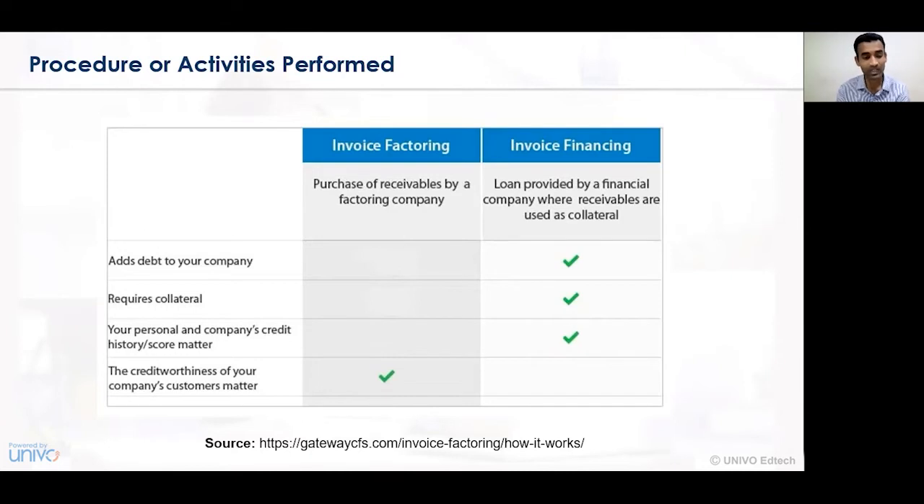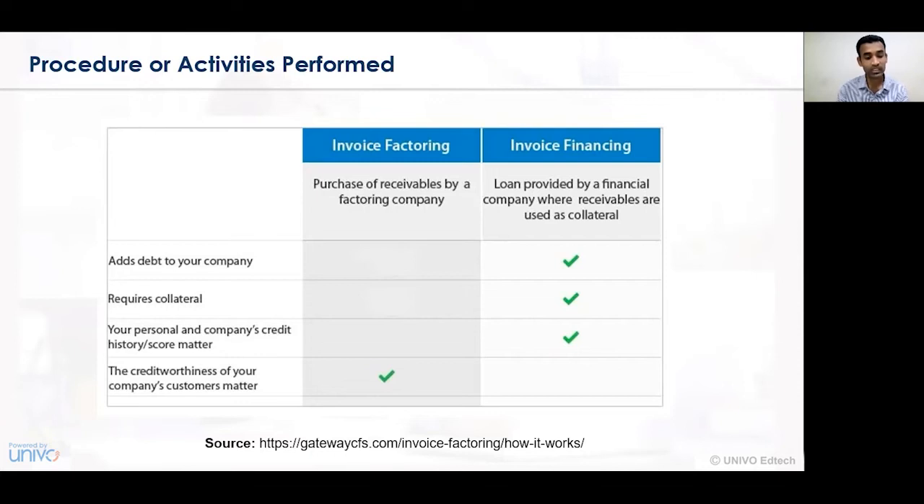The second perspective, wherein collateral is required, is again a part of invoice financing. Your personal and company's credit history or score matters, and again it is part of invoice financing, wherein the loan is provided by the financial company where receivables are used as collateral. It is a financial terminology, and hence the various calculations and numericals impact your profitability of business in a certain consideration. And hence, adding the debts, requiring collateral, and personal or company's credit are the concepts of invoice financing.